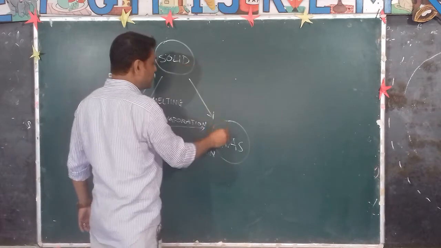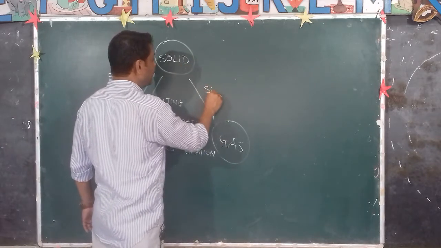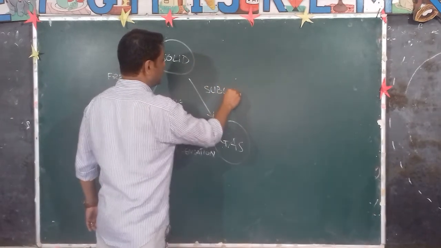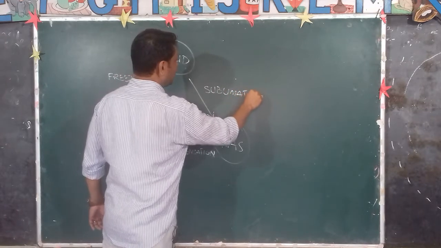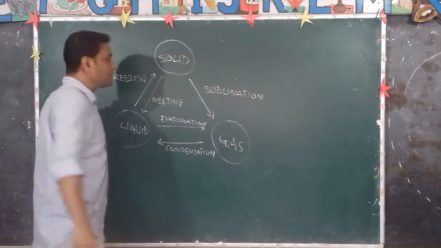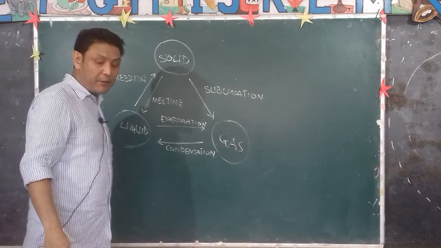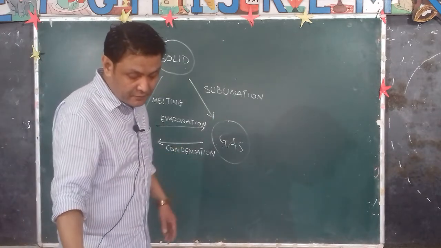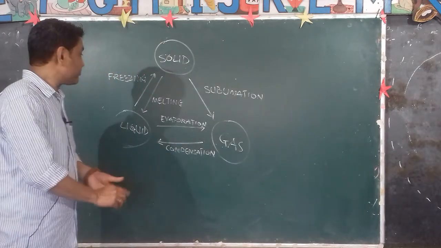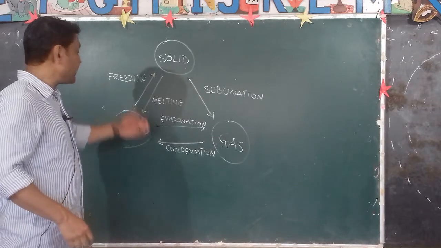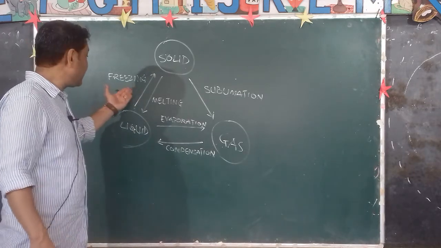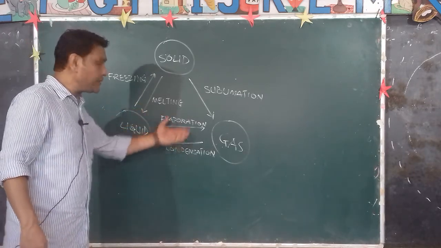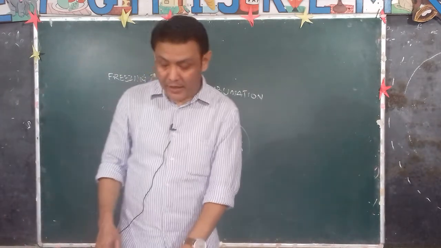Solid changing into gas, or gas changing into solid, is known as sublimation. So there are different changes of state of matter: freezing, melting, evaporation, condensation, and sublimation.